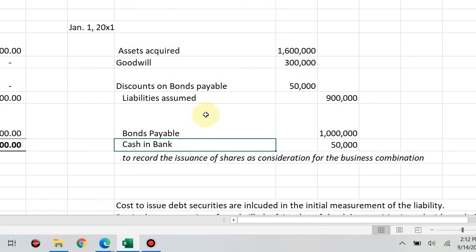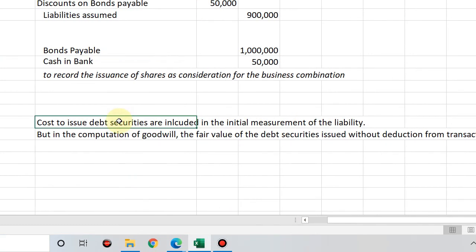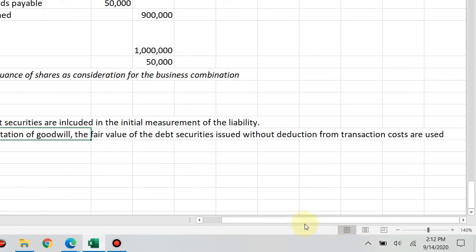Okay, so yan. Nilagay ko naman dito: cost to issue debt securities are included in the initial measurement of the liability, but in the computation of goodwill, the fair value of debt securities issued without deduction from transaction costs are used. So, yun lang. I hope this is all clear.